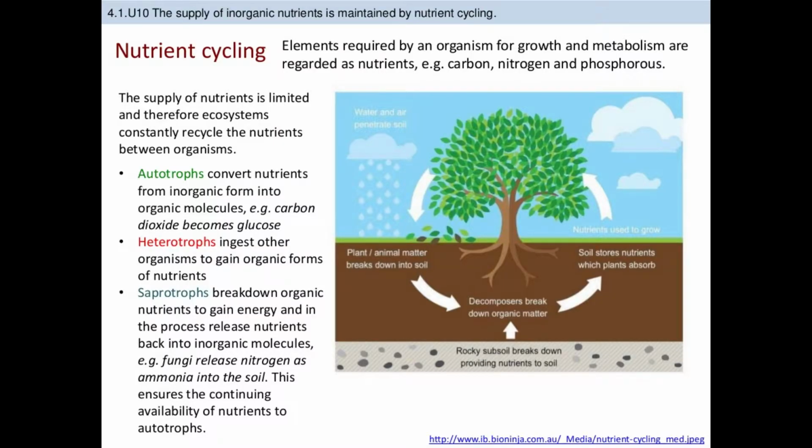The supply of inorganic nutrients is maintained by nutrient cycling. Elements required by an organism for growth and metabolism are regarded as nutrients. For example, carbon, nitrogen, and phosphorus. The supply of nutrients is limited, and therefore ecosystems constantly recycle the nutrients between organisms. Autotrophs convert nutrients from inorganic form to organic molecules. Heterotrophs ingest other organisms to gain organic forms of nutrients, and saprotrophs break down organic nutrients to gain energy and in the process release nutrients back into inorganic molecules.